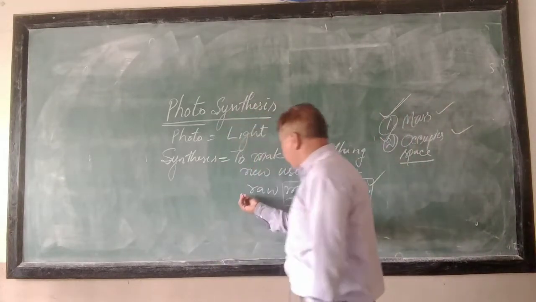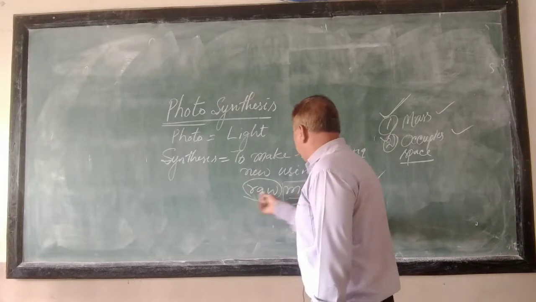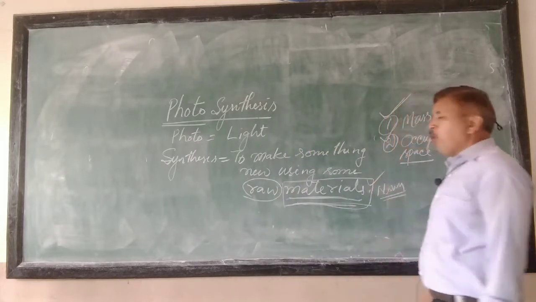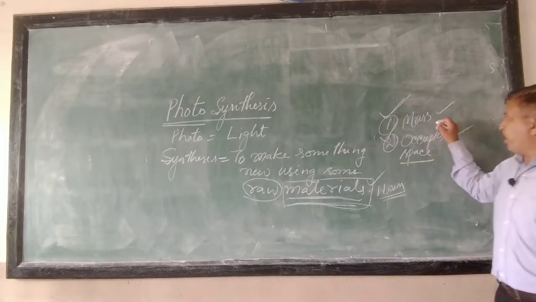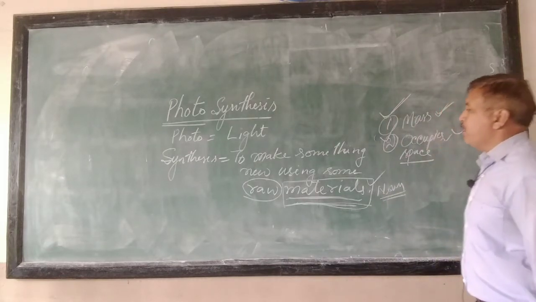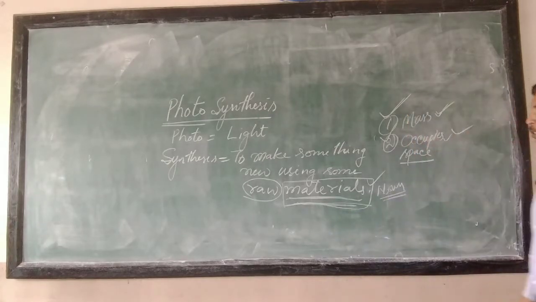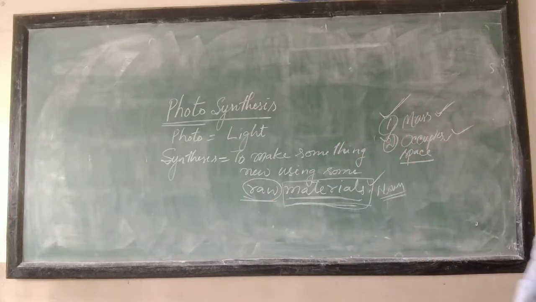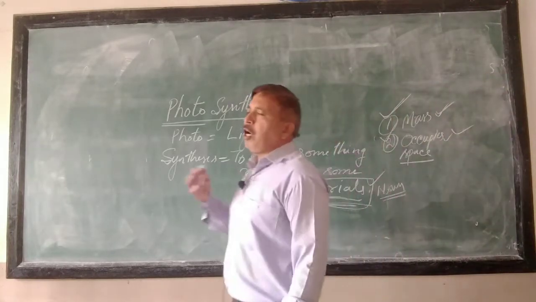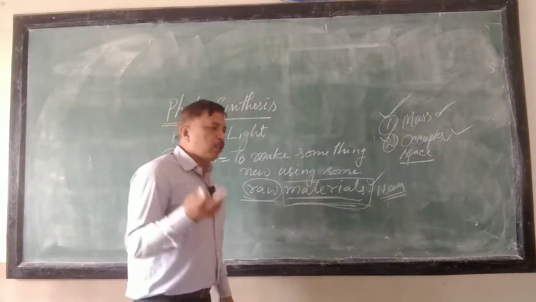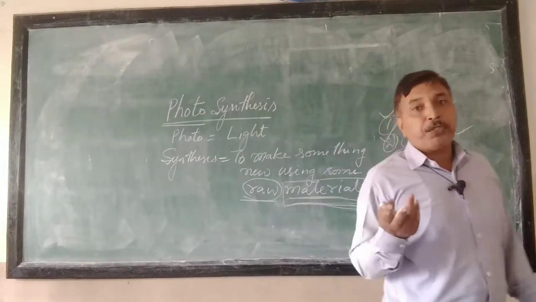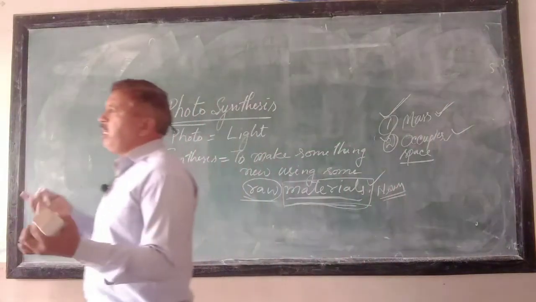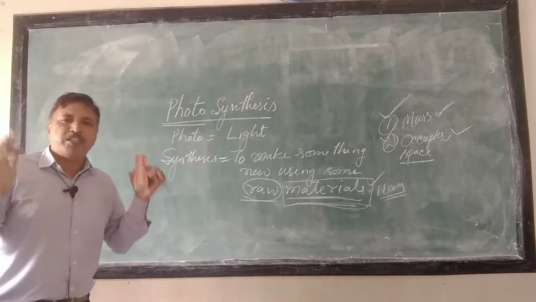Clear? Raw material. Now comes the adjective of this material, which is a noun. You have read that a noun is the name of all those which occupy space and have mass. They are called materials. Now, raw material is a fresh material. No change is brought about in them either naturally or artificially, something that exists in its original form.